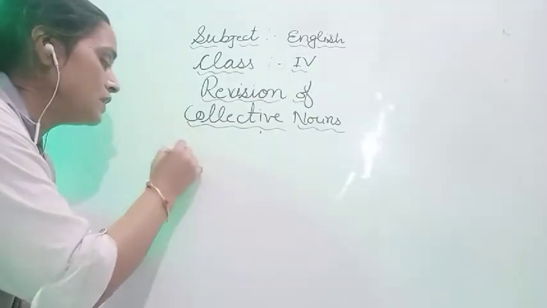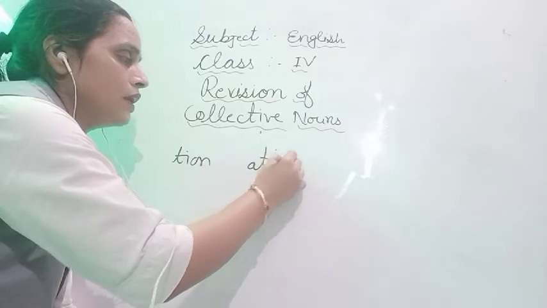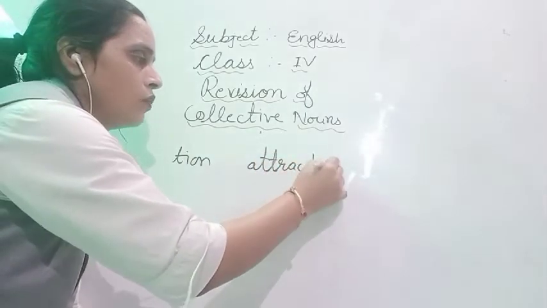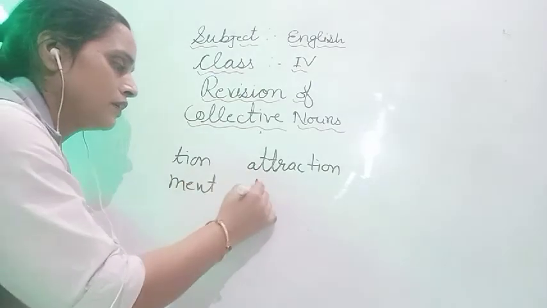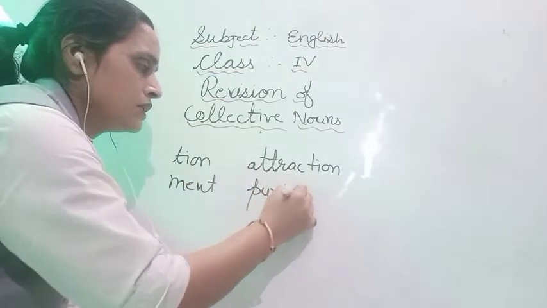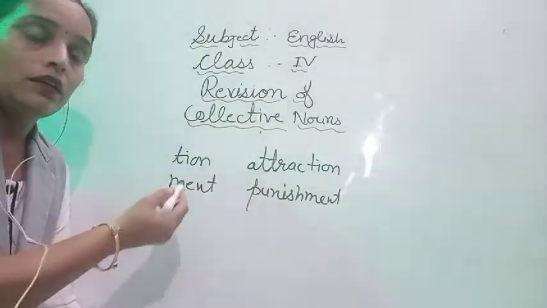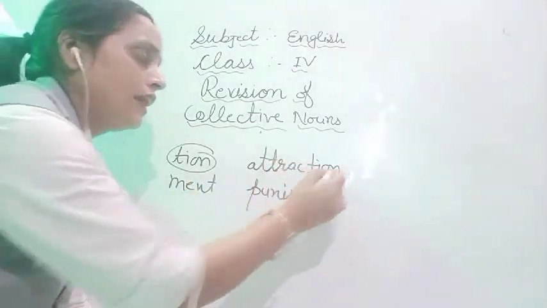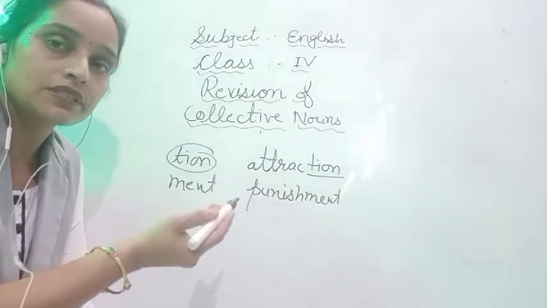For example, T-I-O-N: attraction, A-T-T-R-A-C-T-I-O-N. Clear? Ment: punishment.